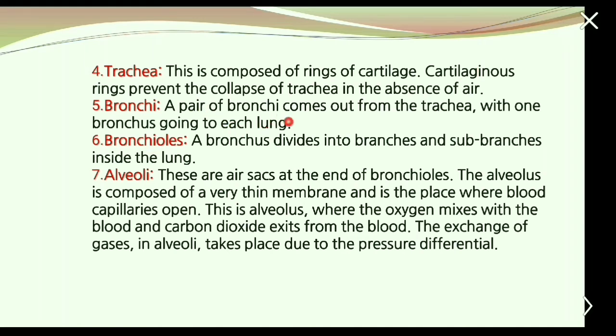Bronchi. A pair of bronchi comes out from the trachea with one bronchus going to each lung. Bronchioles. A bronchus divides into branches and sub-branches inside the lungs, and these are termed bronchioles. Alveoli. These are the air sacs at the end of the bronchioles. The alveolus is composed of a very thin membrane, and it is the place where blood capillaries open. This is the alveolus, where the oxygen mixes with the blood and carbon dioxide exits from the blood. The exchange of gases in alveoli takes place due to pressure differential.